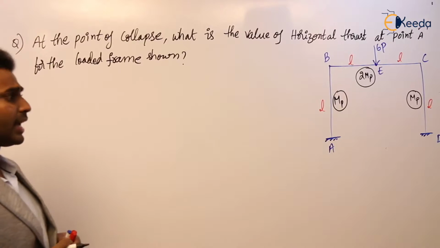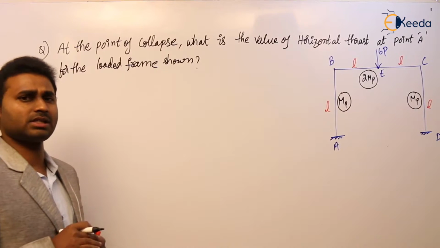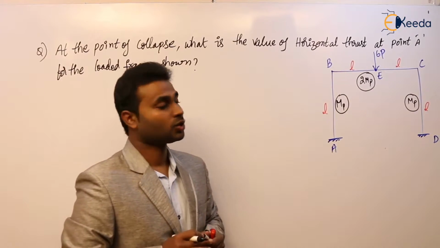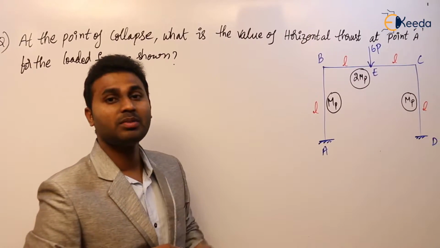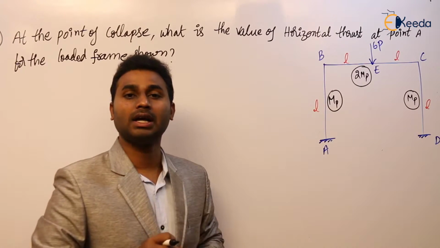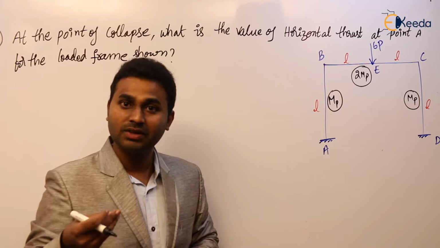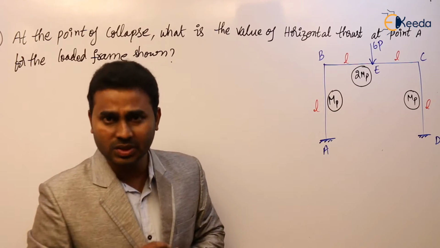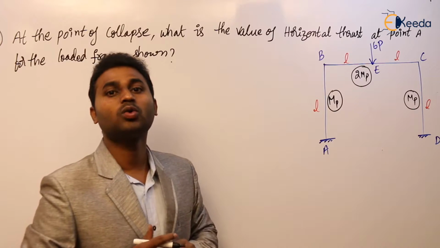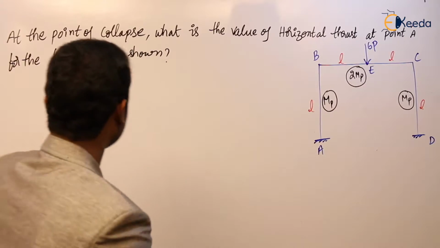Before going for the calculation of collapse load in plastic analysis of frames, first we have to inspect the given frame. If we inspect it, we come to know that the given frame is symmetrical and the loading is also symmetrical. So the sway will not take place, and then combined mechanism is not possible. It means the given frame will fail in beam mechanism. Our true collapse load we are going to get only in beam mechanism. Agree or not?